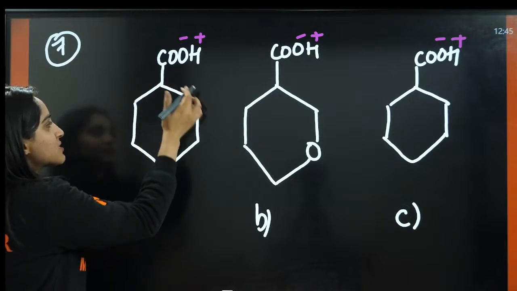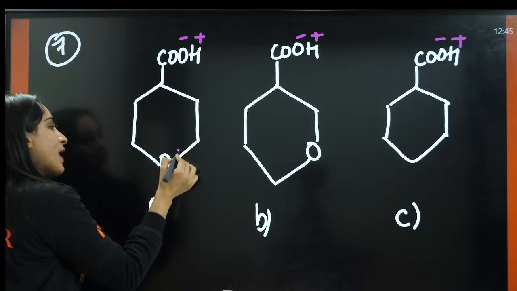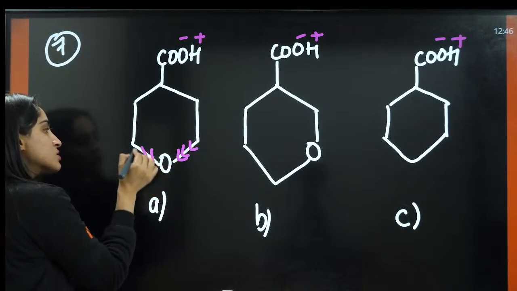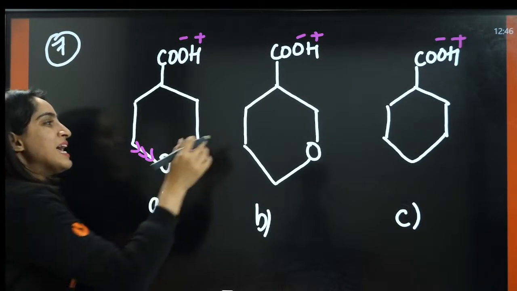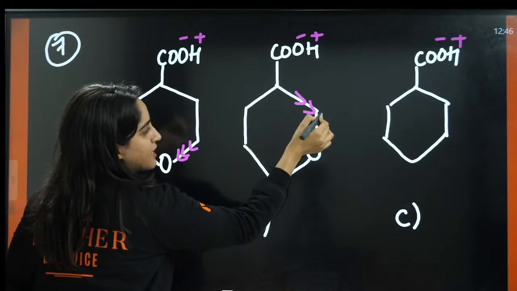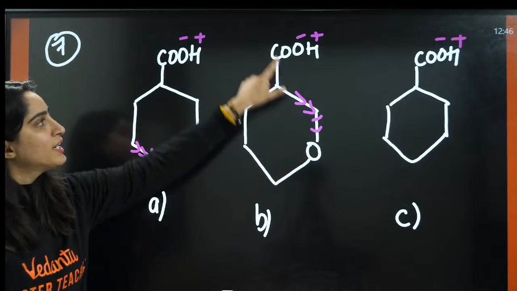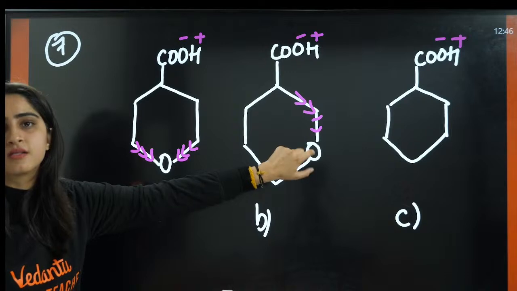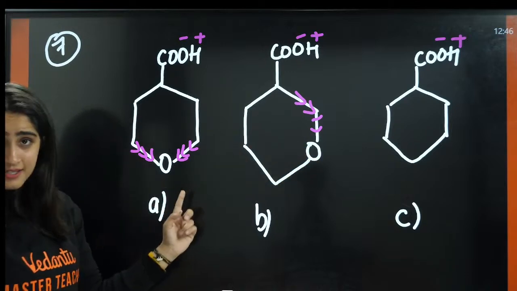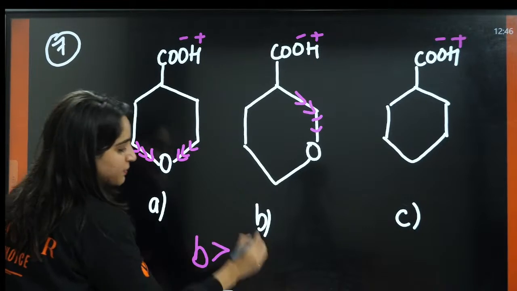The distance here is 1, 2 carbons and here is 2 carbons. While it is pulling out the electrons, in one case the distance is more and in the other the distance is less. That means it will be efficient in pulling the electron from this distance than this distance. So B is more stable than A.